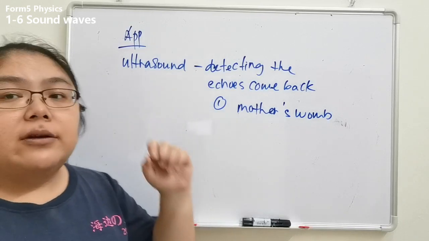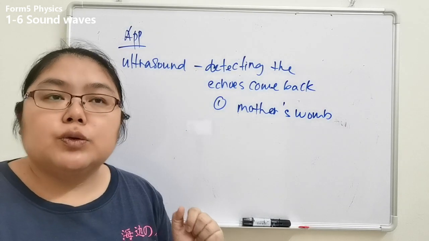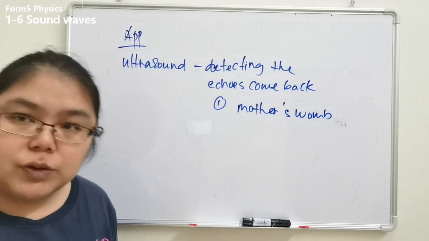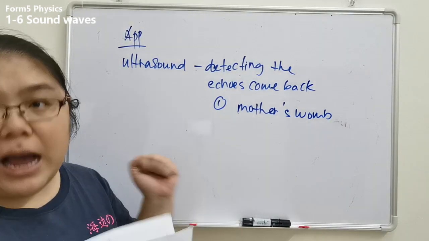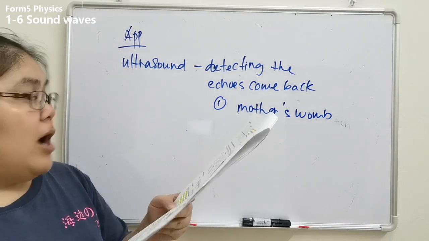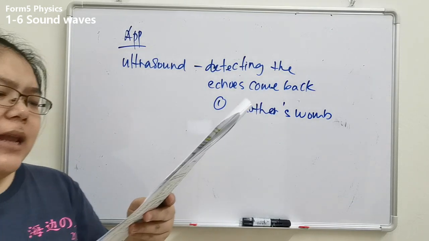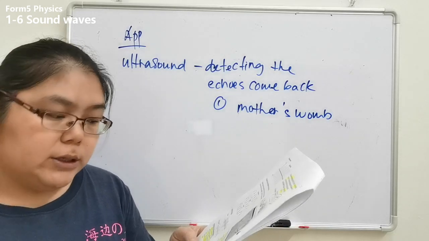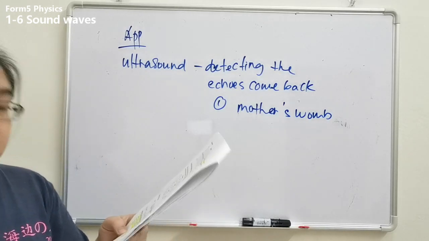This one is high. The X-ray dose is too high, and that can be harmful and dangerous for the unborn baby also. So this is why we use ultrasound. The process, you can say ultrasonic: the medical scanning involves sending ultrasound waves into the patient's body, and also detecting the echo which comes back.